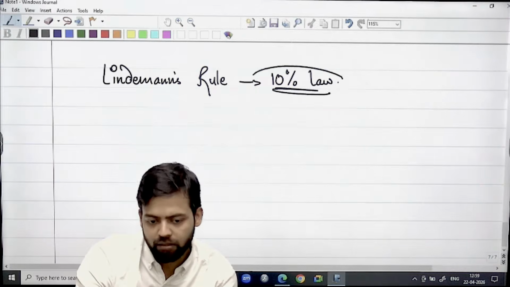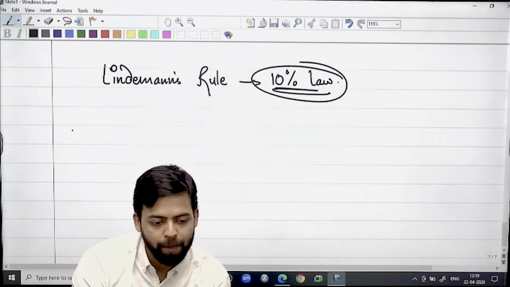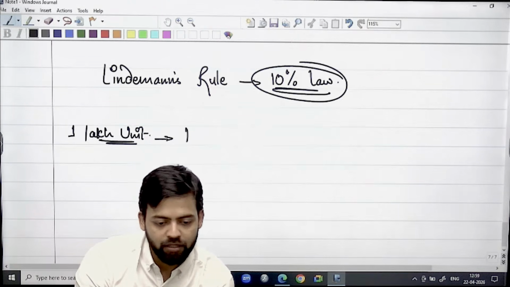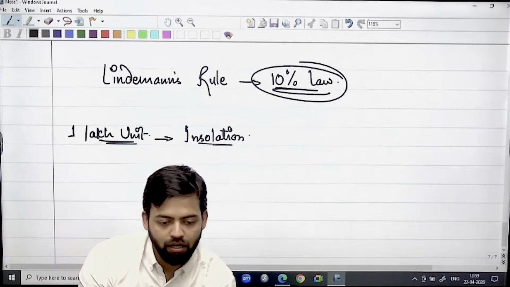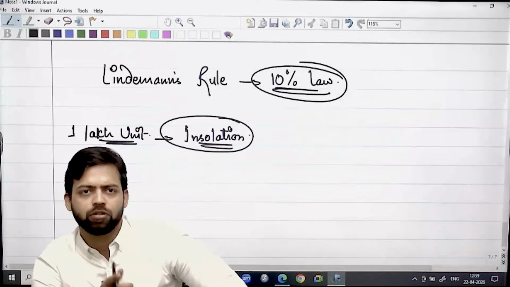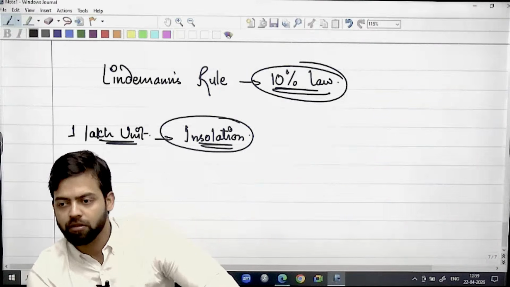Now what is this? Let's say 1 lakh unit of insolation is coming into the earth. Okay. How much do you think will be absorbed by the primary producers?